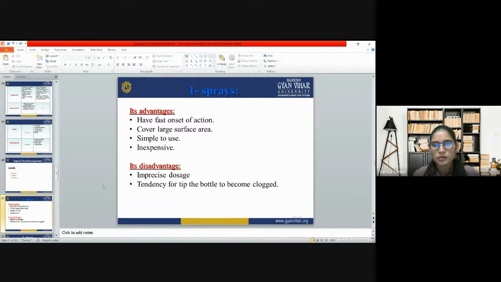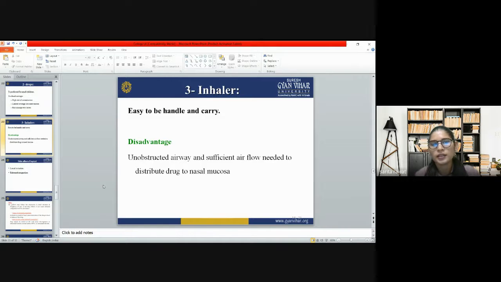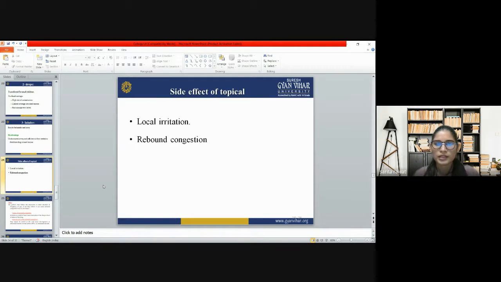So we also covered the advantages of spray and disadvantages of spray. It is very simple to use, and the disadvantage is it has a tendency to block at the tip of the bottle. Then drops: what are the advantages of drops? What are the disadvantages of drops? Then we also covered the inhaler, why we use an inhaler, and what the advantages and disadvantages of an inhaler are. Then we have also covered the side effects of topical decongestants.